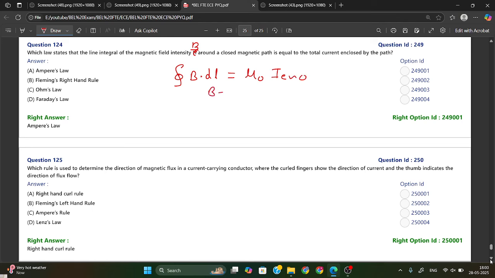Here B is your magnetic field intensity. Mu 0 is your permeability of free space.